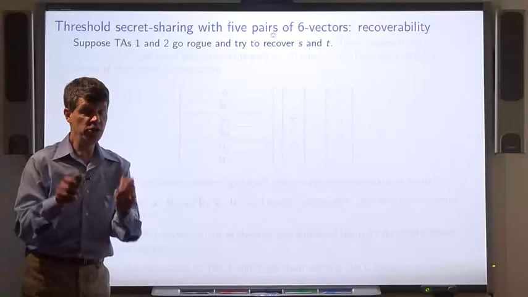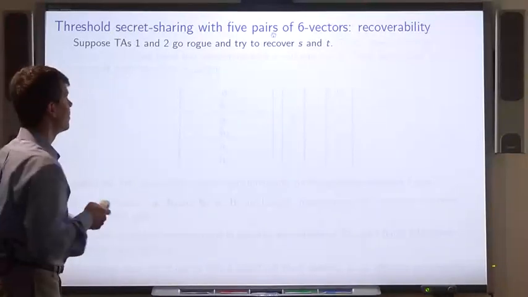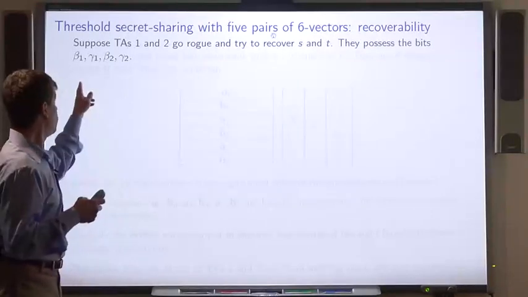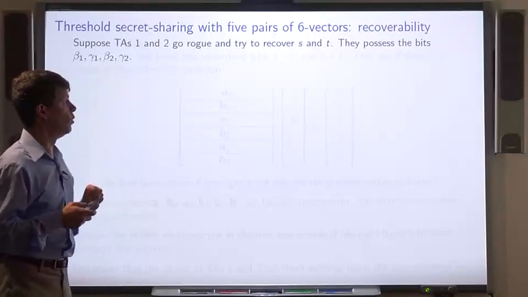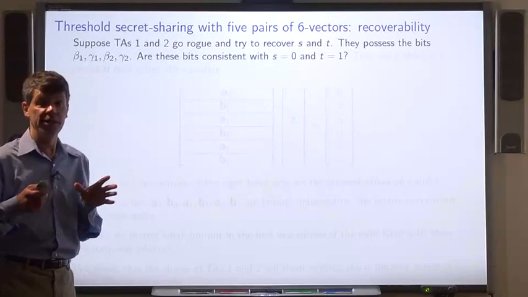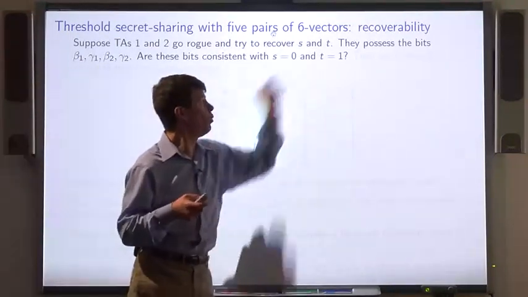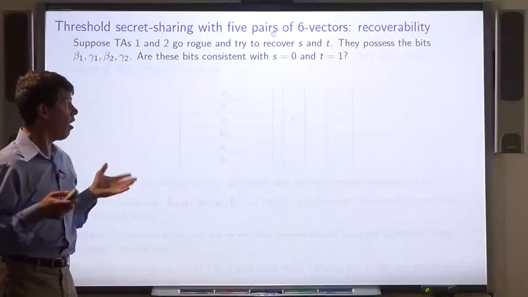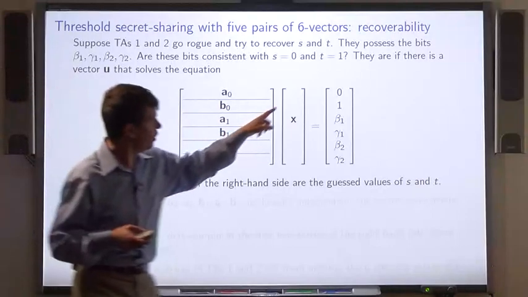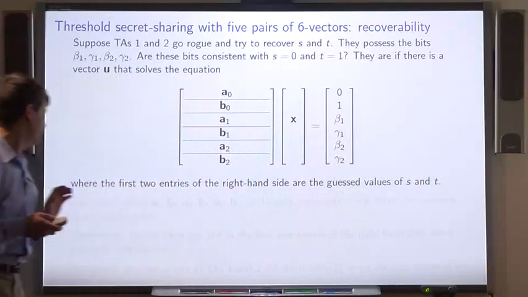On the other hand, suppose TAs 1 and 2 go rogue and want to discover the secret on their own. They possess the bits beta 1, gamma 1, beta 2, and gamma 2. Are these bits consistent with all the possible secrets? For example, are they consistent with S being 0 and T being 1? Well, they are if there's a vector that solves this equation, where I've put 0 and 1 as the first entries of the right-hand side.